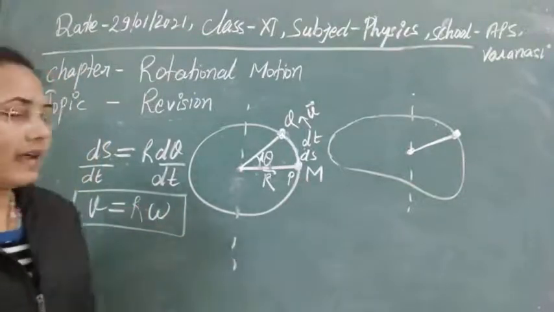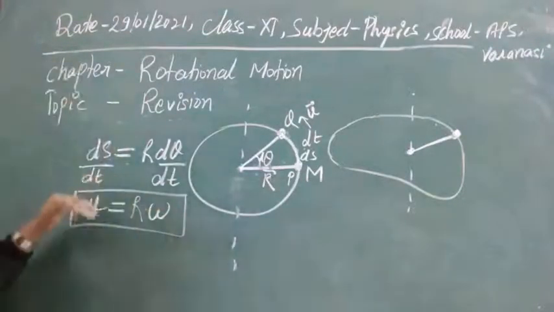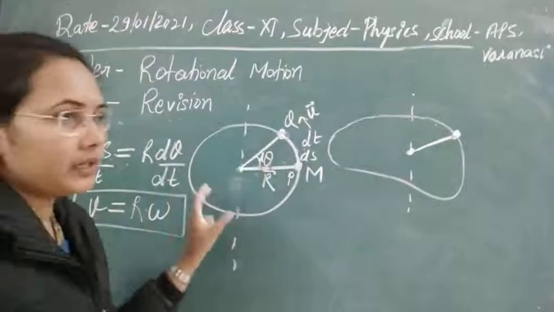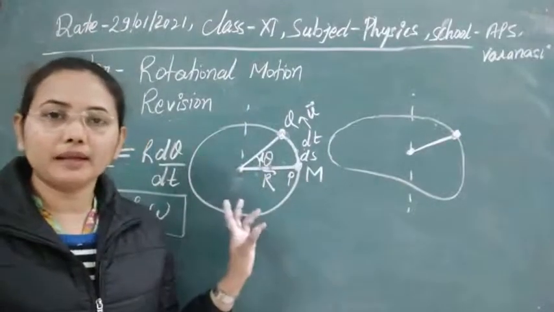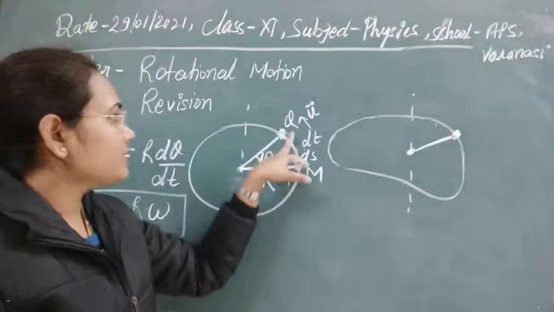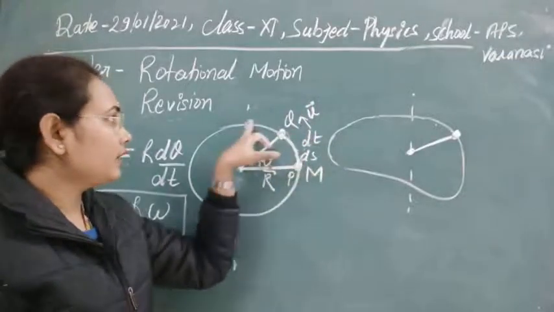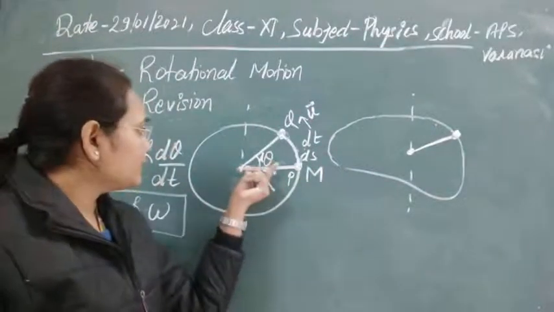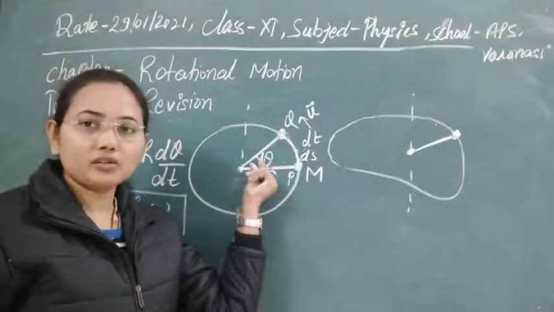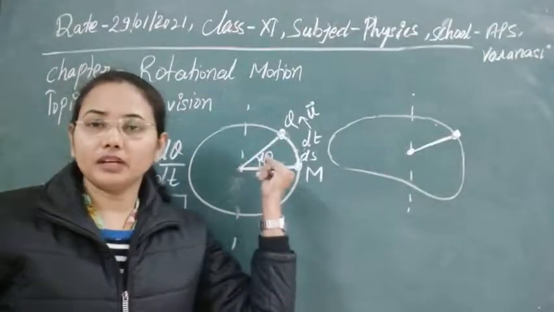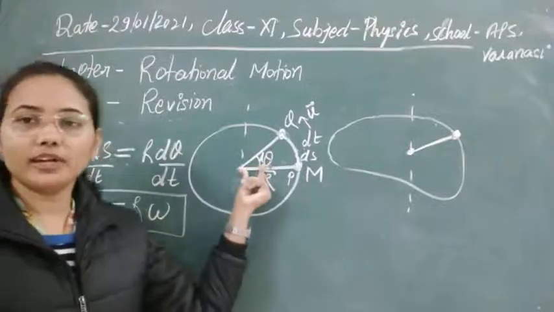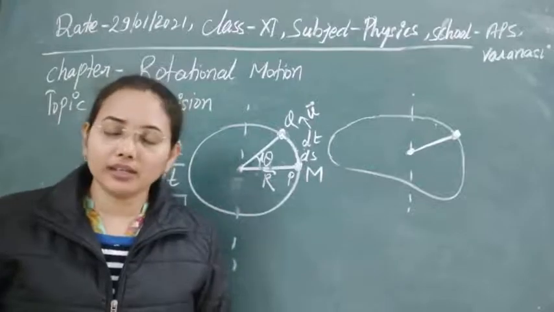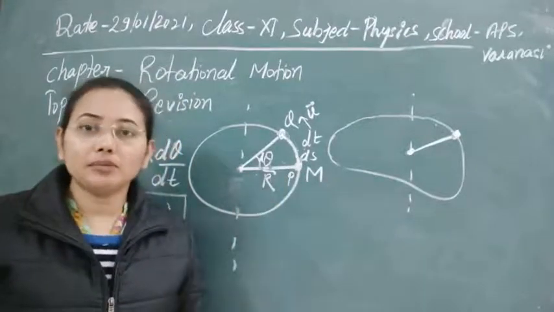Similarly, we can find out the acceleration of the particle. Now we can easily find out what will be the acceleration of this body. Obviously acceleration will be of two types here. One is, if the velocity is changing with time, then a linear acceleration will be produced here. Second, the body is obviously changing its position with respect to the center; then the rate of change of angular velocity will provide you angular acceleration. So there are two types of acceleration acting on any body that is doing some type of rotational motion.